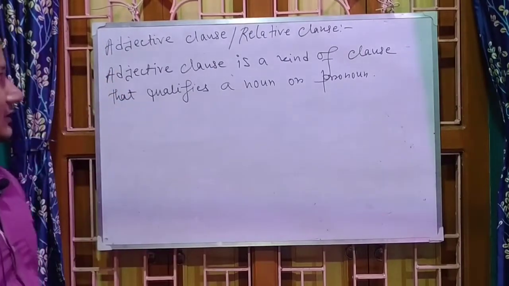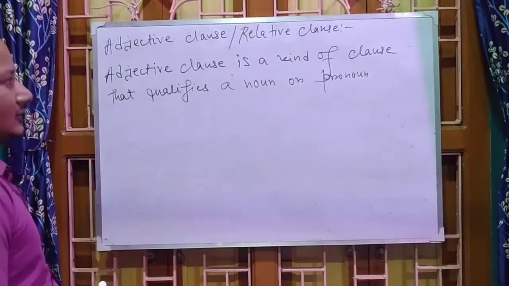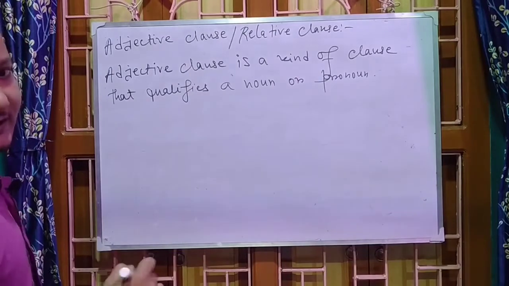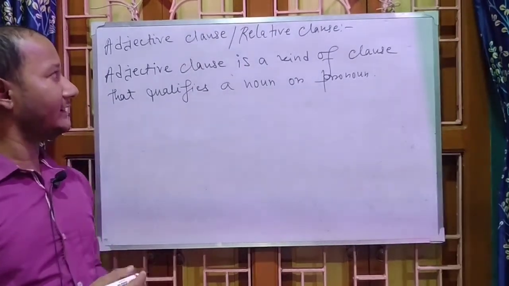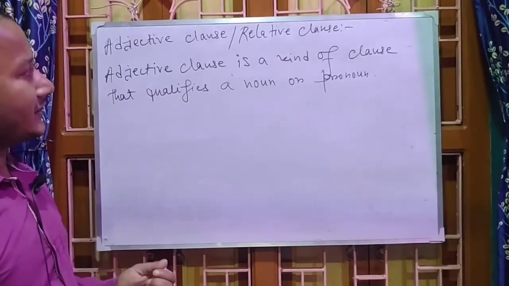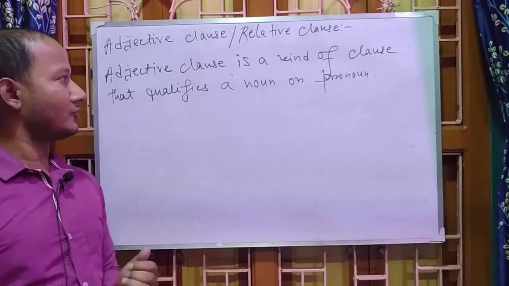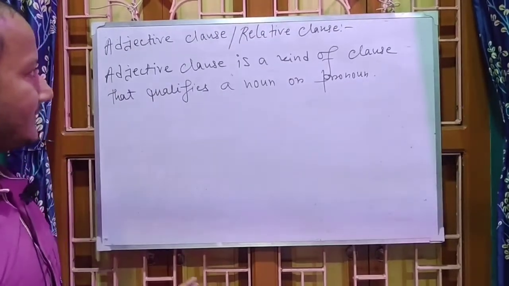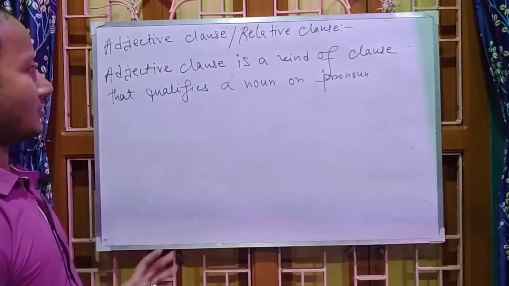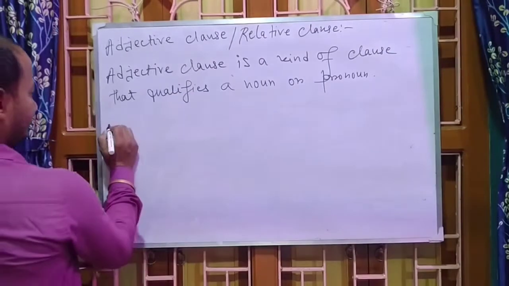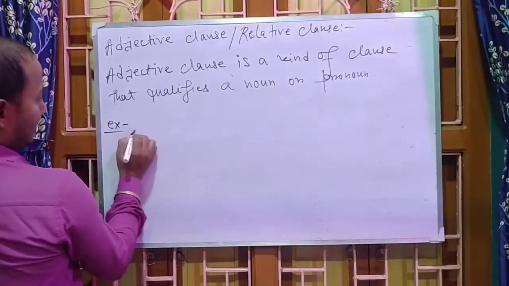So why is it called a relative clause? It is called a relative clause because it establishes a relation with a noun or pronoun. So for an example, I am writing a sentence.